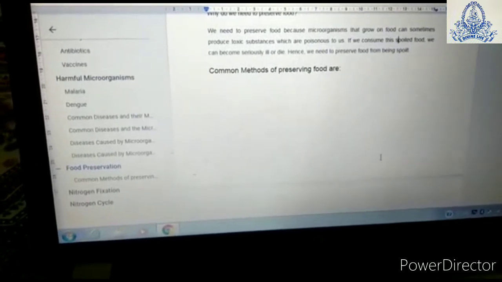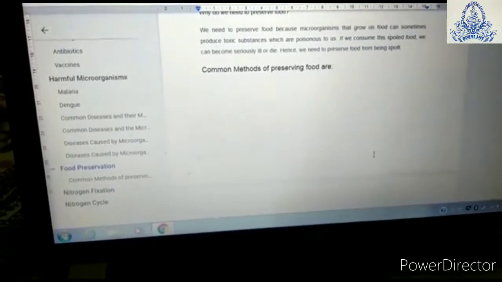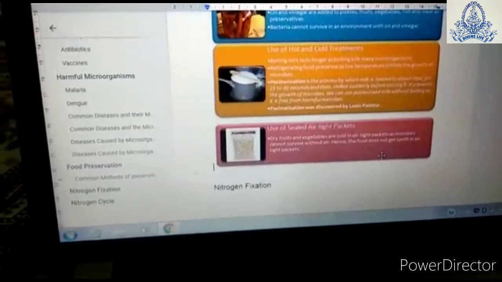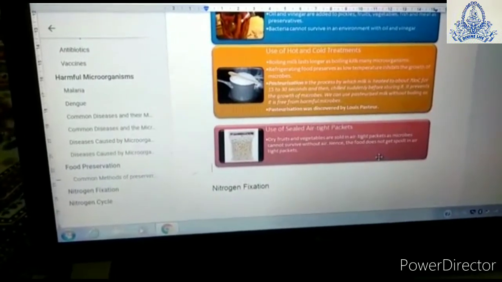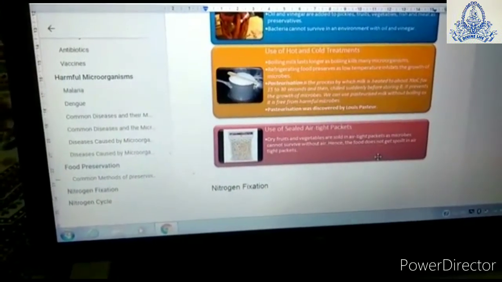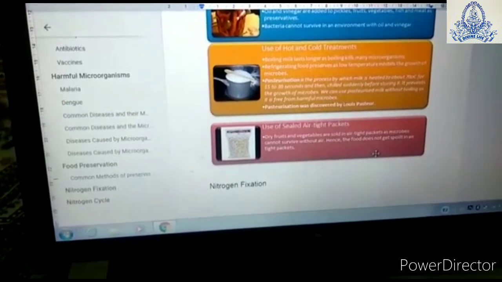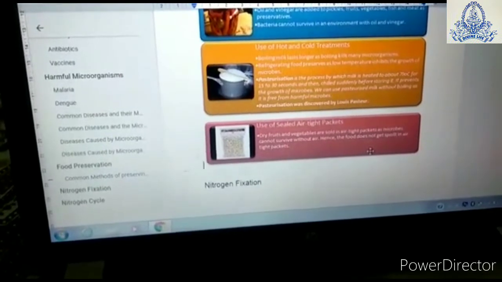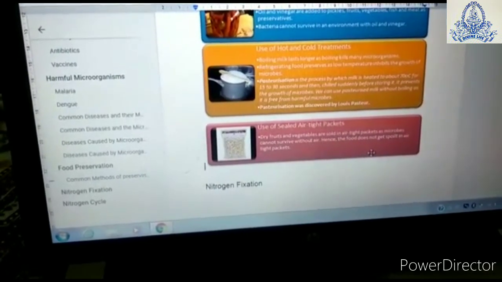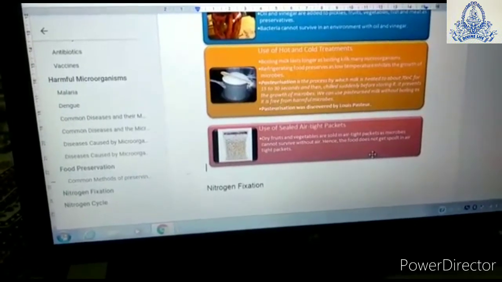In the next topic, we are going to study common methods of preserving food. Some of the common methods of preserving food are the use of sealed airtight packets. For example, nowadays we are receiving airtight packets. Dry fruits and vegetables are sold in airtight packets as microbes cannot survive without air. Hence, the food does not get spoiled in airtight packets.